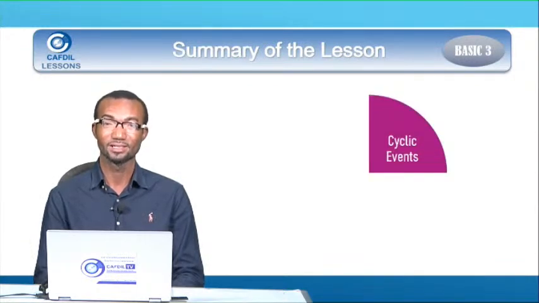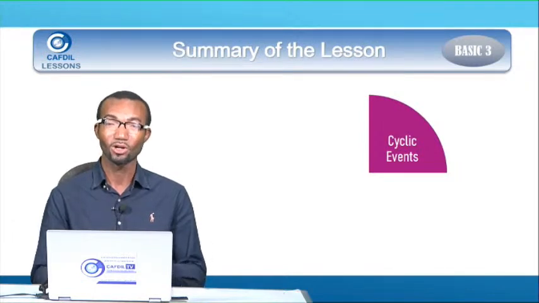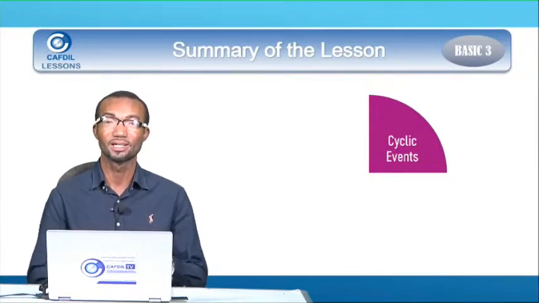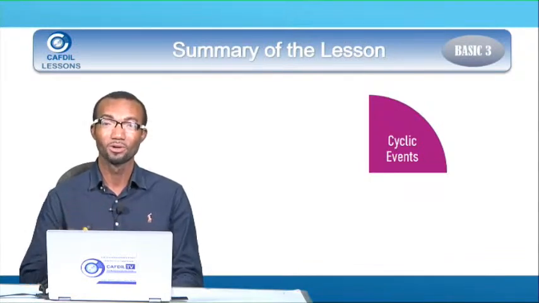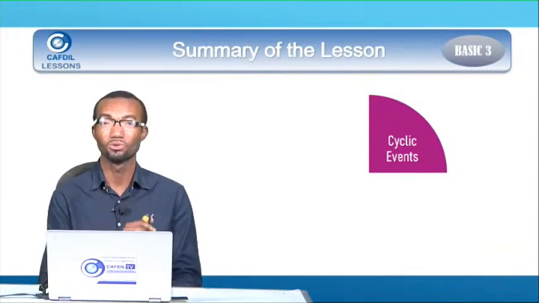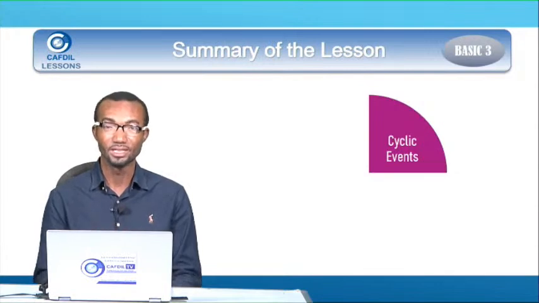And we said that cyclic events are an order of events that is repeated again and again. We gave examples of how you go through some of these events at home, when you go to school, and some of the events you go through at school every day.